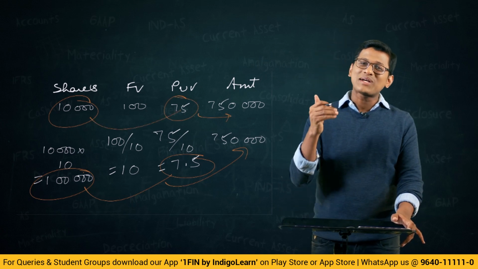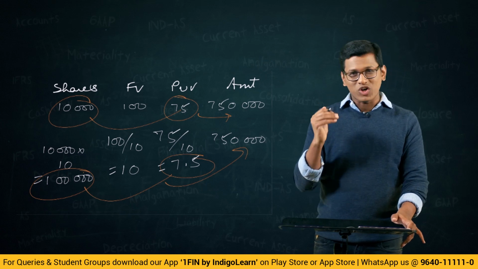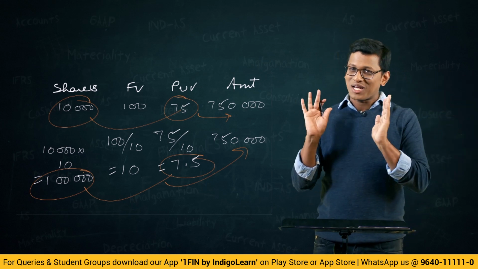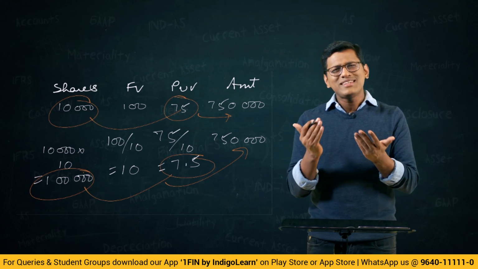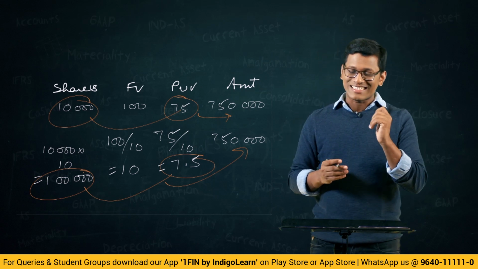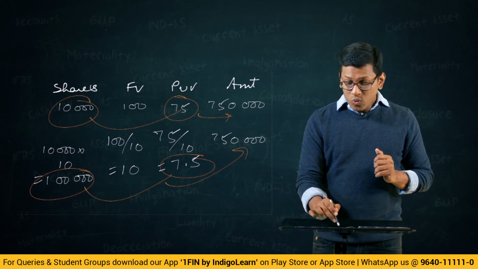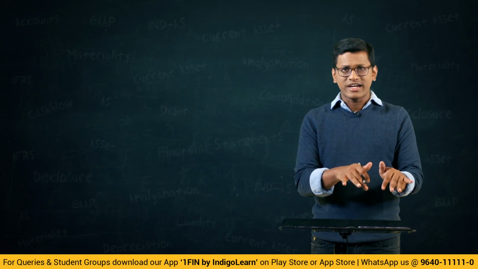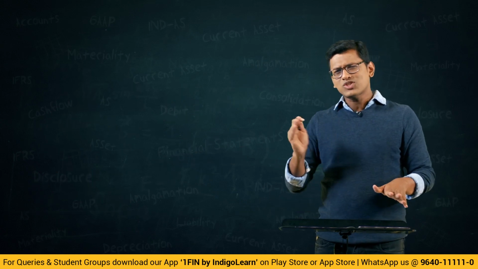Friends, this is what happened in terms of splitting of shares. Total or the amount column hasn't changed, the breakup has changed. But how do we write this in the form of a journal entry? Let us understand that. Okay, friends, whenever you talk about journal entry for issue of shares, the discussion right now is about splitting shares, but let us just go one step back.